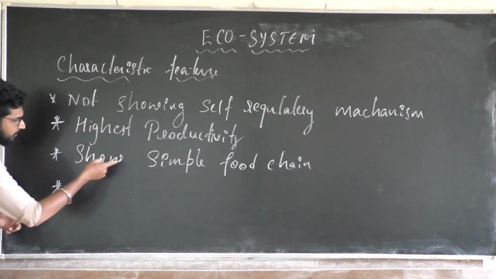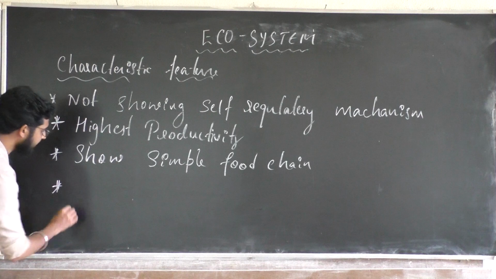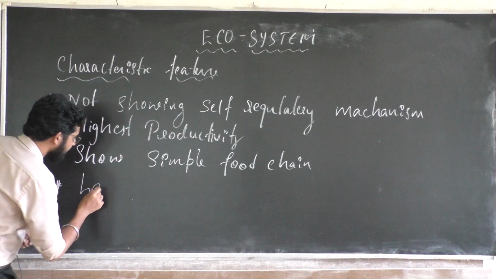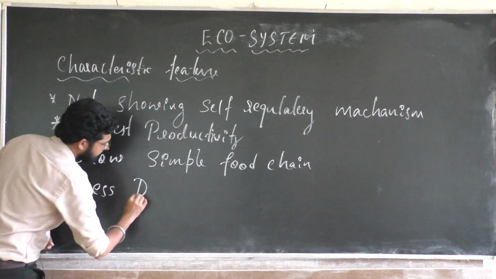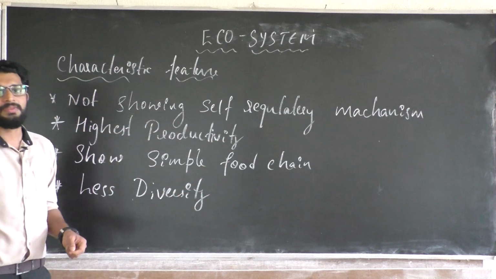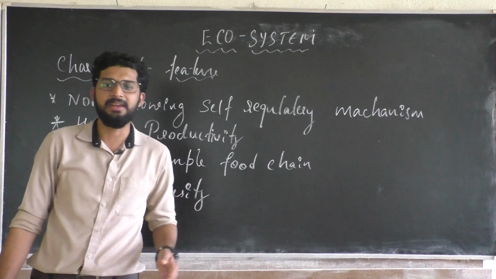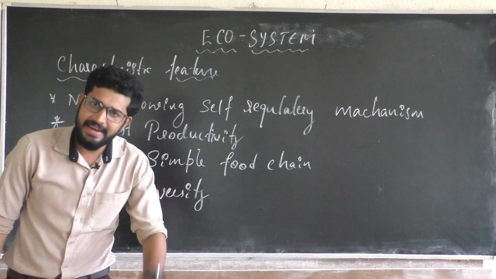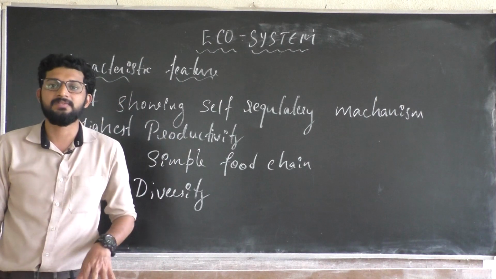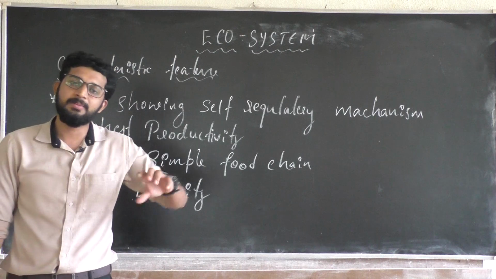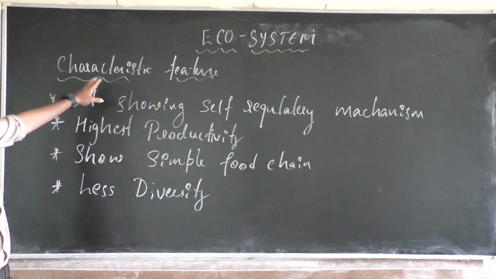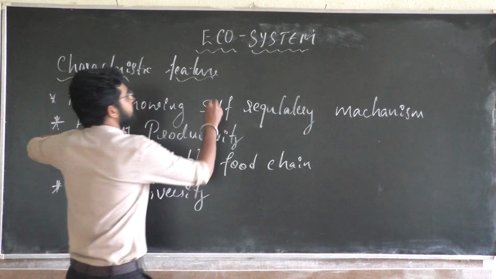The fourth point is, obviously with respect to your simple food chain, there will be less diversity. Diversity means many organisms with a variation and variability, right? There will be less diversity of organisms, because you are going to maintain that and there is a protection in the particular field. So it is another characteristic feature of your man-made ecosystem.